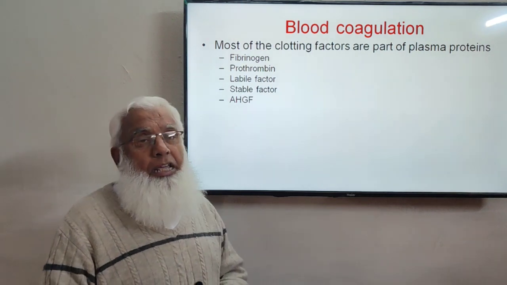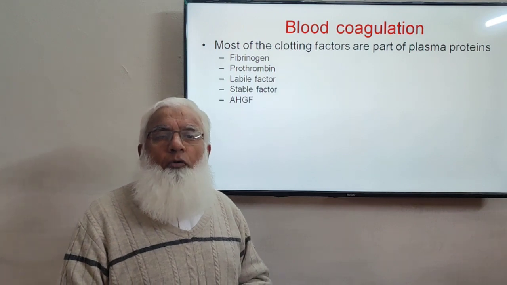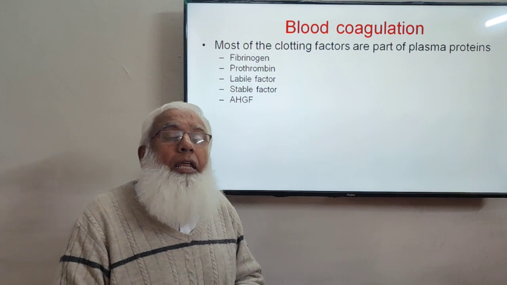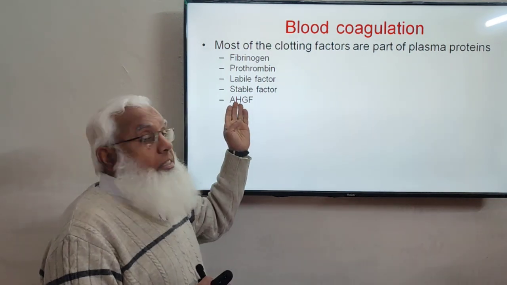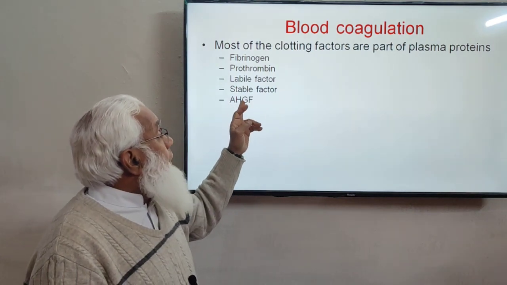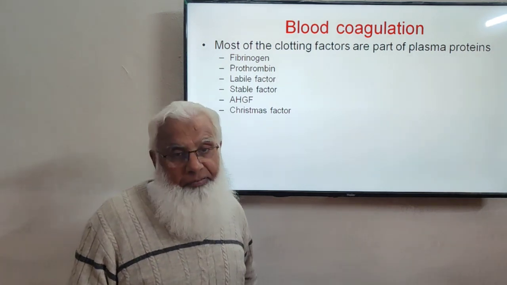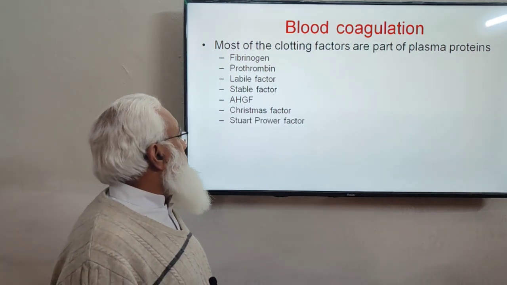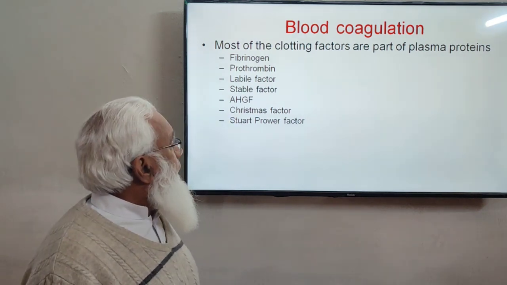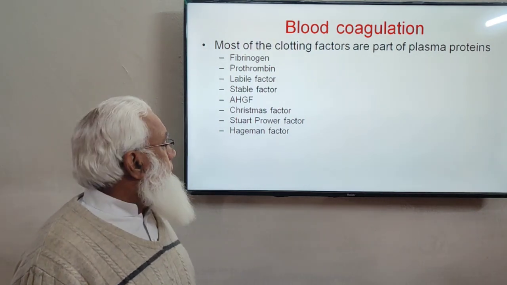And then the anti-hemophilic globulin factor, AHGF. It is just an abbreviation, but you must know that hemophilia is a disease in which this clotting factor is absent and the person bleeds more. So it is anti-hemophilic globulin factor, a plasma protein. And then there is Christmas factor, that is also a plasma protein. And then Stuart-Prower factor, another clotting factor, a plasma protein. Hageman factor, a plasma protein.